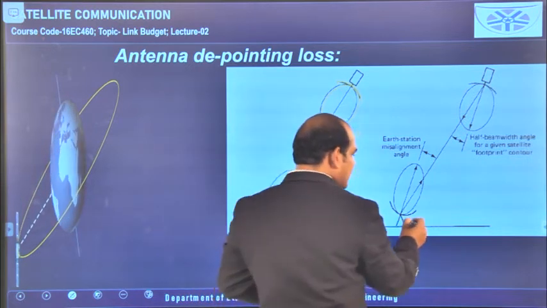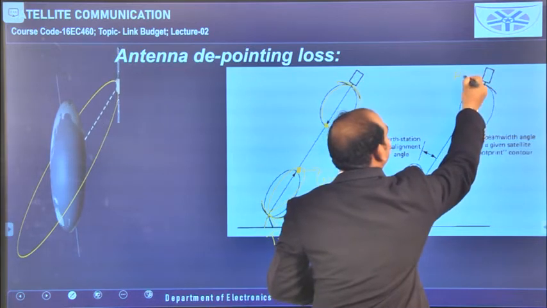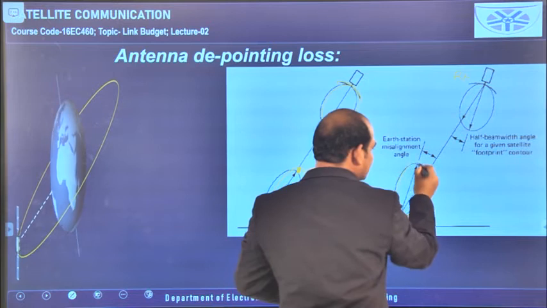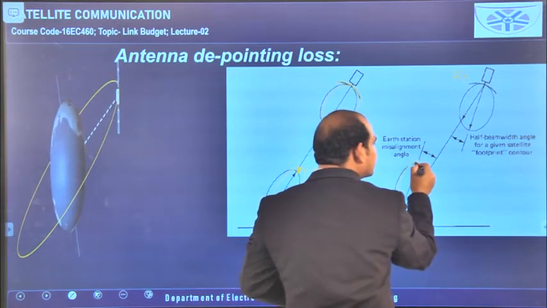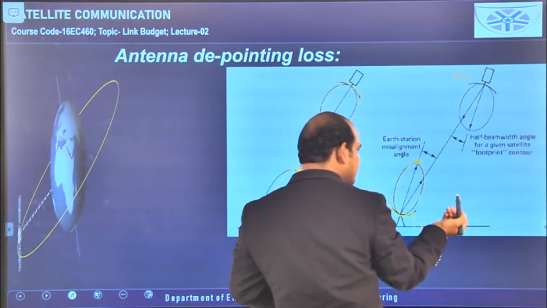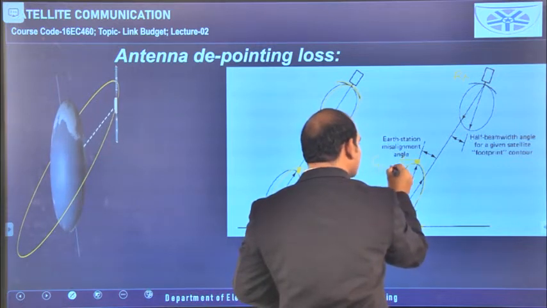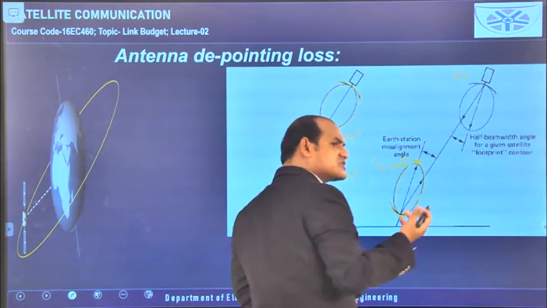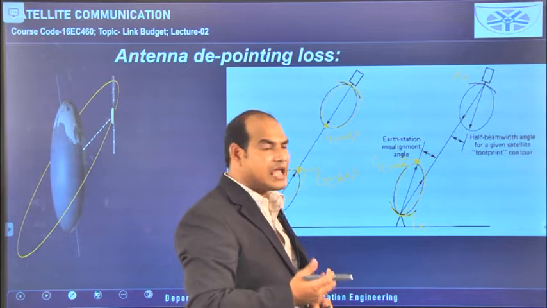So this is the transmitting antenna and this is the receiving antenna, and here we can consider the maximum radiation pattern, and for this one the maximum gain is here. So this entire graph is gain only, you can take it as a gain plot, with GT maximum available, and this gain plot is a function of theta and phi, which we already know from the basics of the antenna.